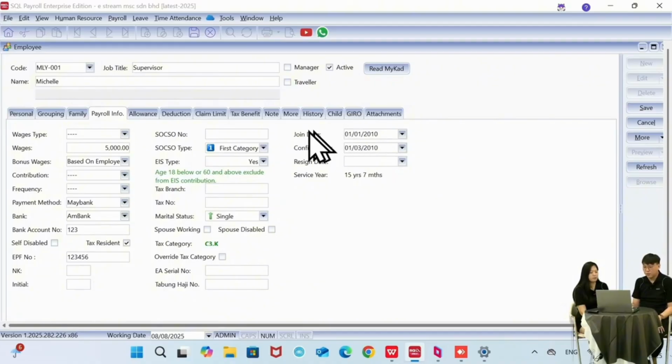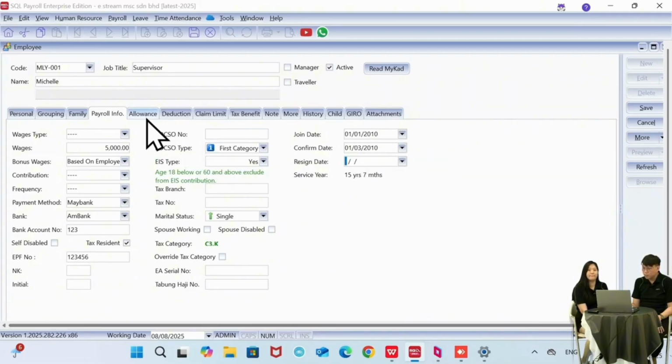What is the difference between join date and confirmed date? This case is something like maybe Michelle joined the company in 2010, but maybe she has a confirmation date. So after confirmation, we will key in the date here. And then the system will auto calculate the service year here. So you can see Michelle has served for 15 years, 7 months. This will be better for you to know how you want to give the bonus to the employee, so you can base it on here. If the employee has resigned, you can key in their resign date here also.